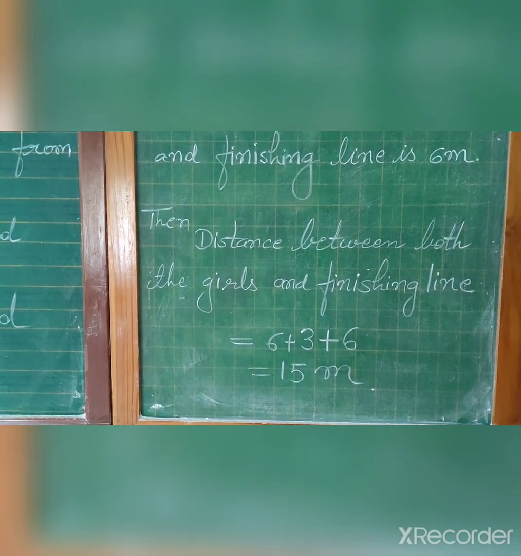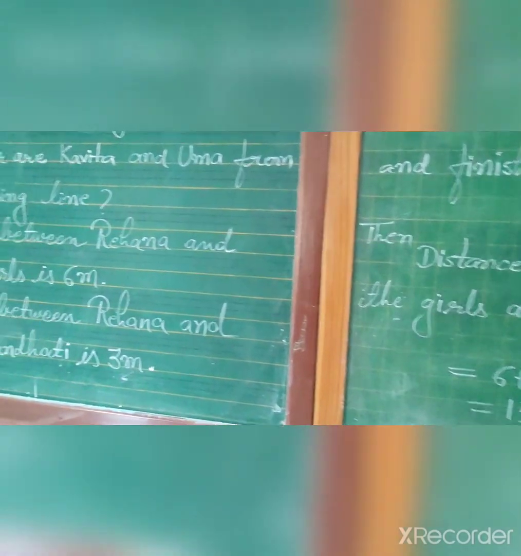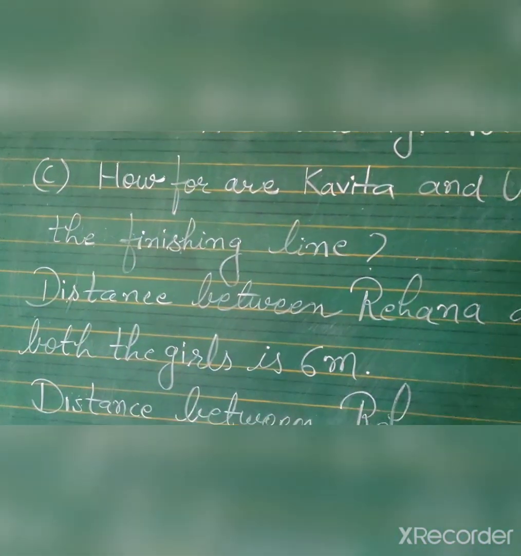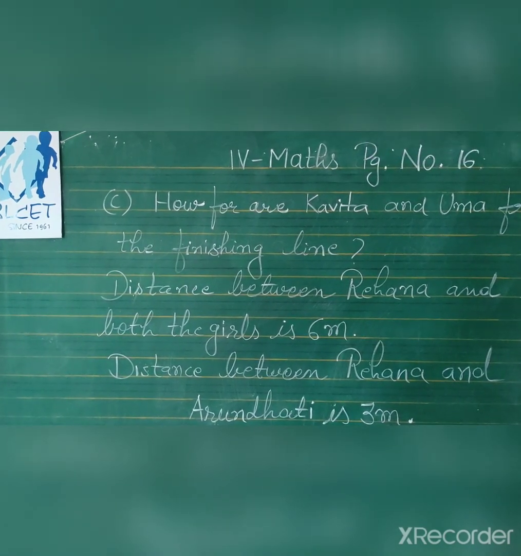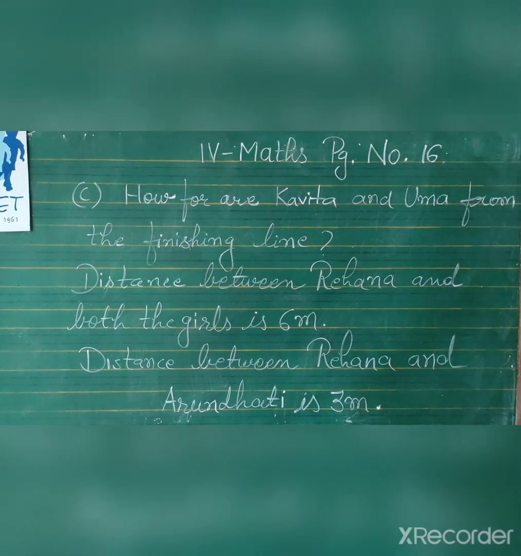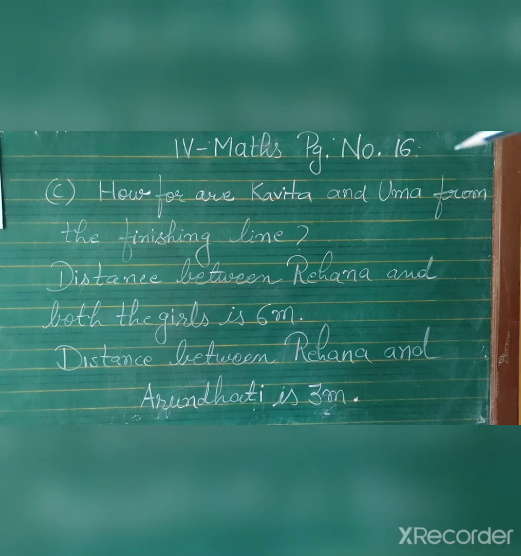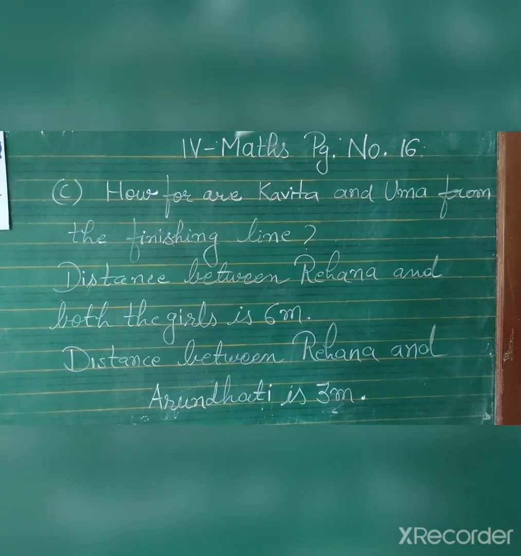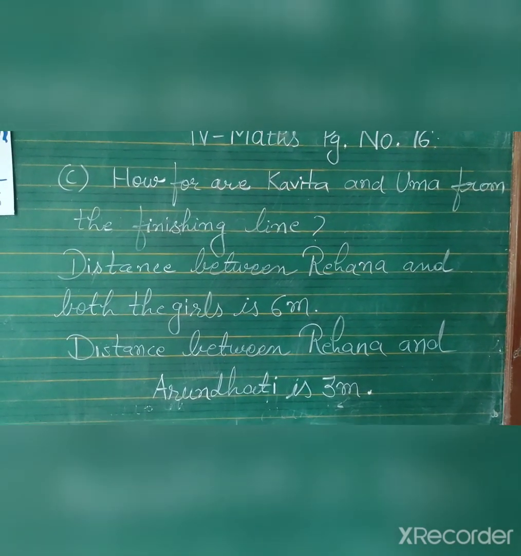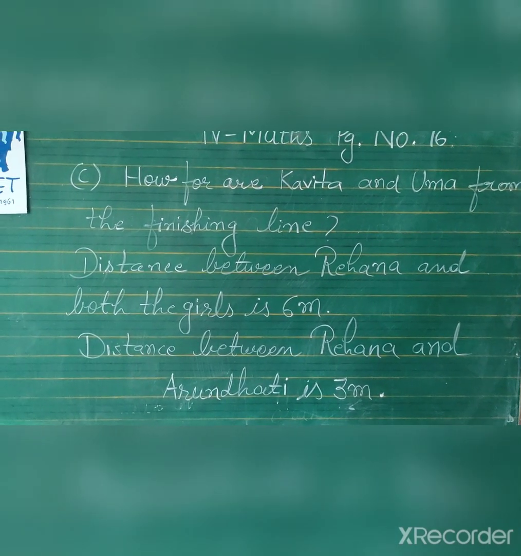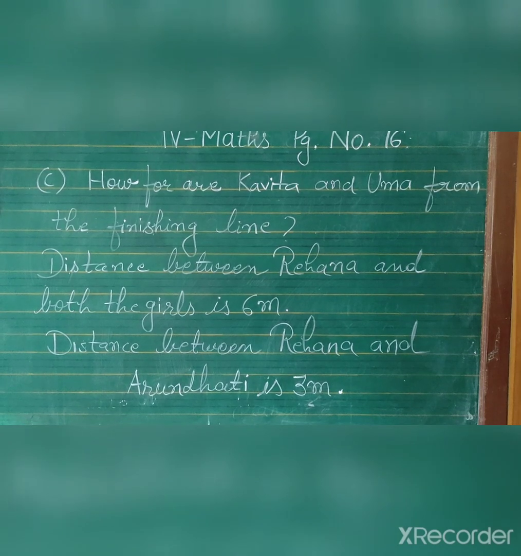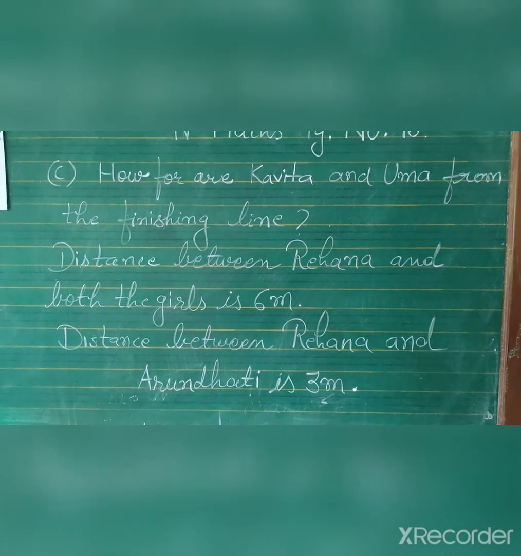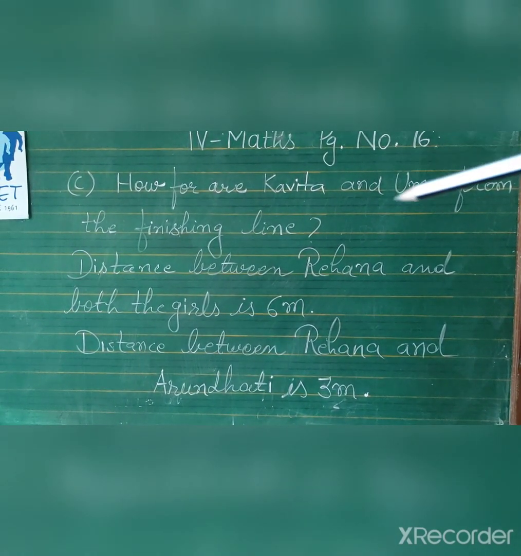And then in statement form you will write, copying from the question: 15 meters is the distance of Kavita and Uma from the finishing line. Clear? The picture you will paste on the blank page and the writing work you will do on the lined page, and sub question C you will solve in this way.